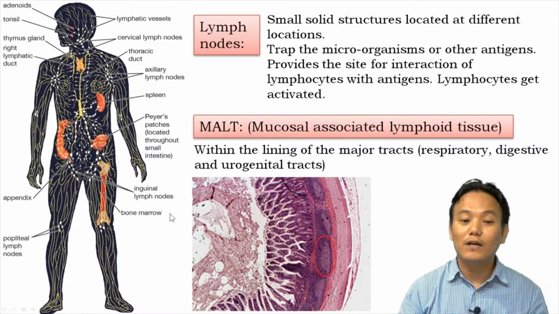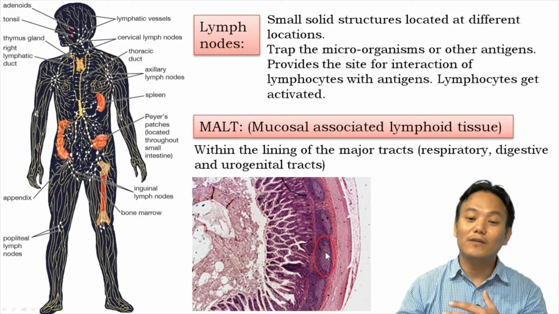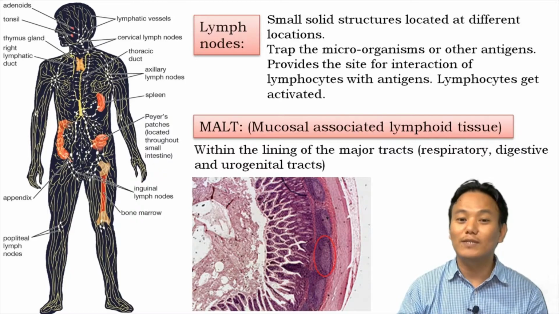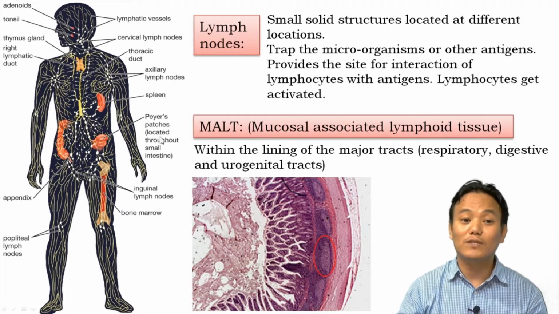So whenever a pathogen comes from the outside through food and water, and they come in contact with these Peyer's patches, the immune cells present within the Peyer's patch launch an immune response and protect us against those pathogens. Okay, so these are called mucosal associated lymphoid tissue. Peyer's patches in the small intestine are an example of mucosal associated lymphoid tissue.